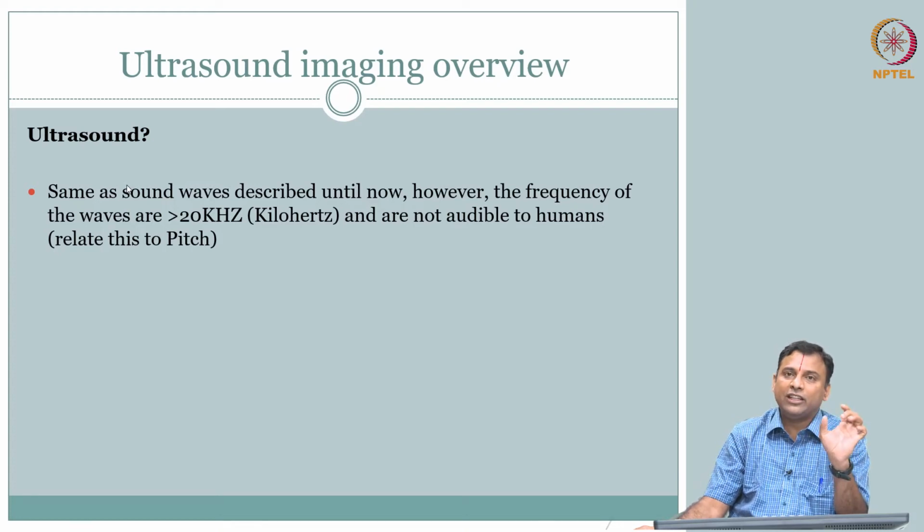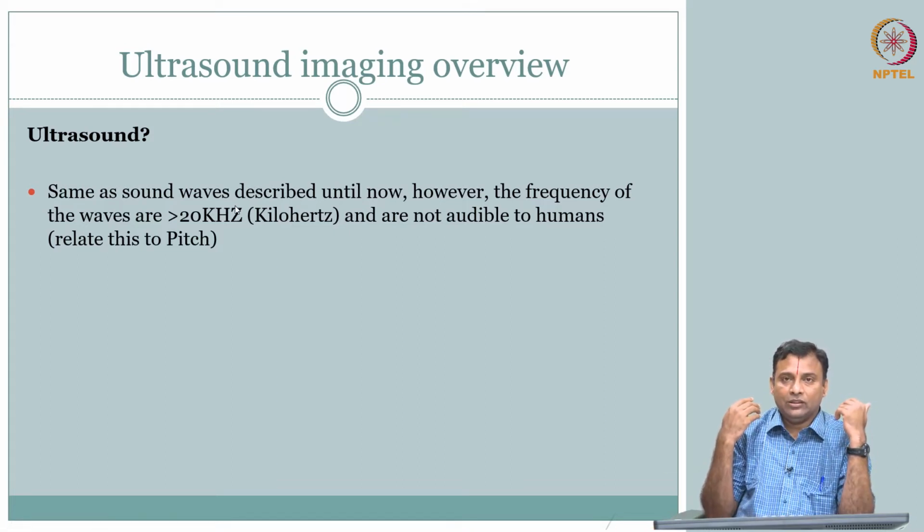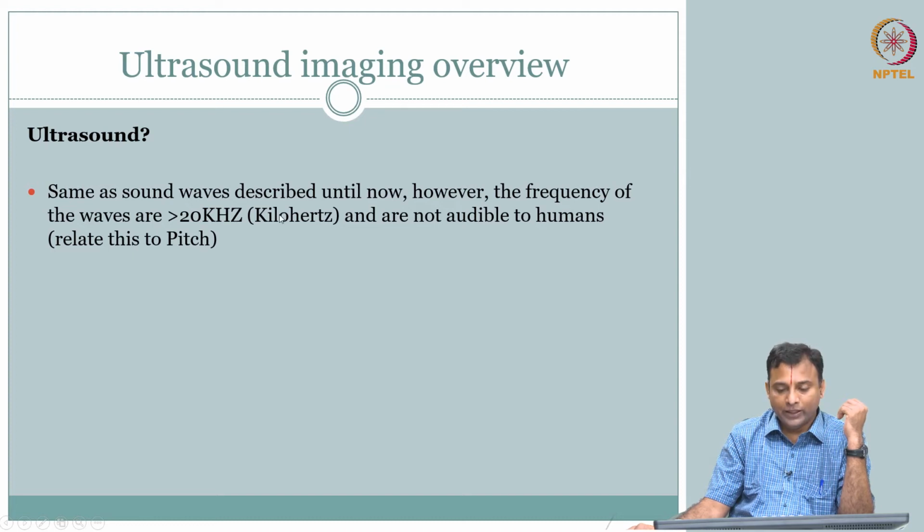Ultrasound is just one specific class where the frequency of the waves is greater than 20 kilohertz. Why is that? That is beyond your audible range. So relate this to pitch, shrill pitch. For human beings it's 20 kilohertz. It's known that some animals have a higher audible range.